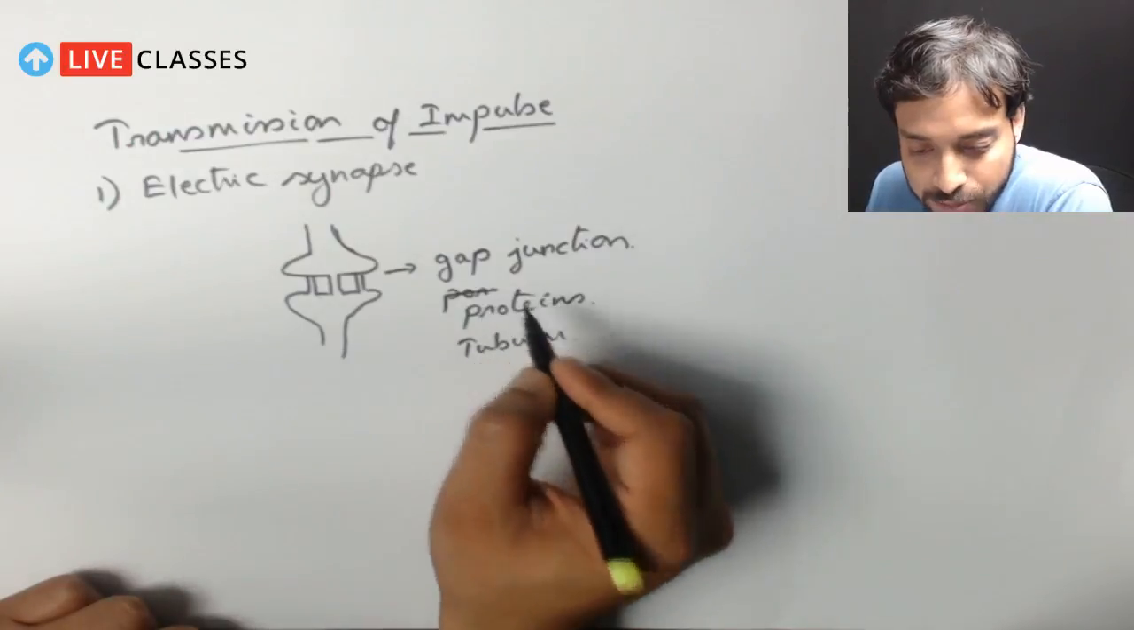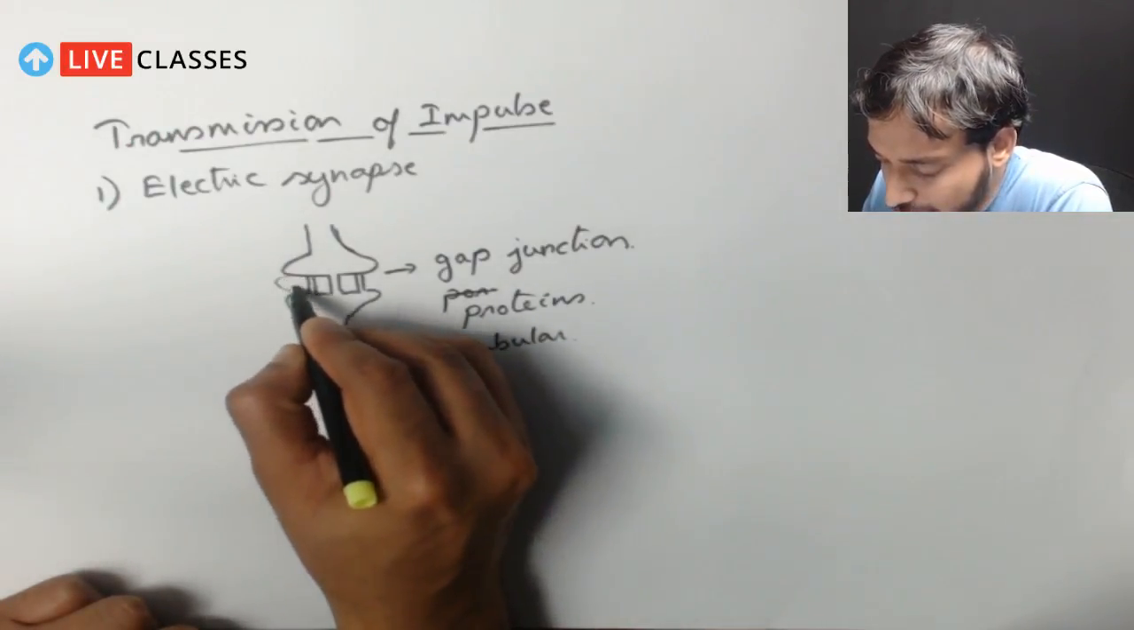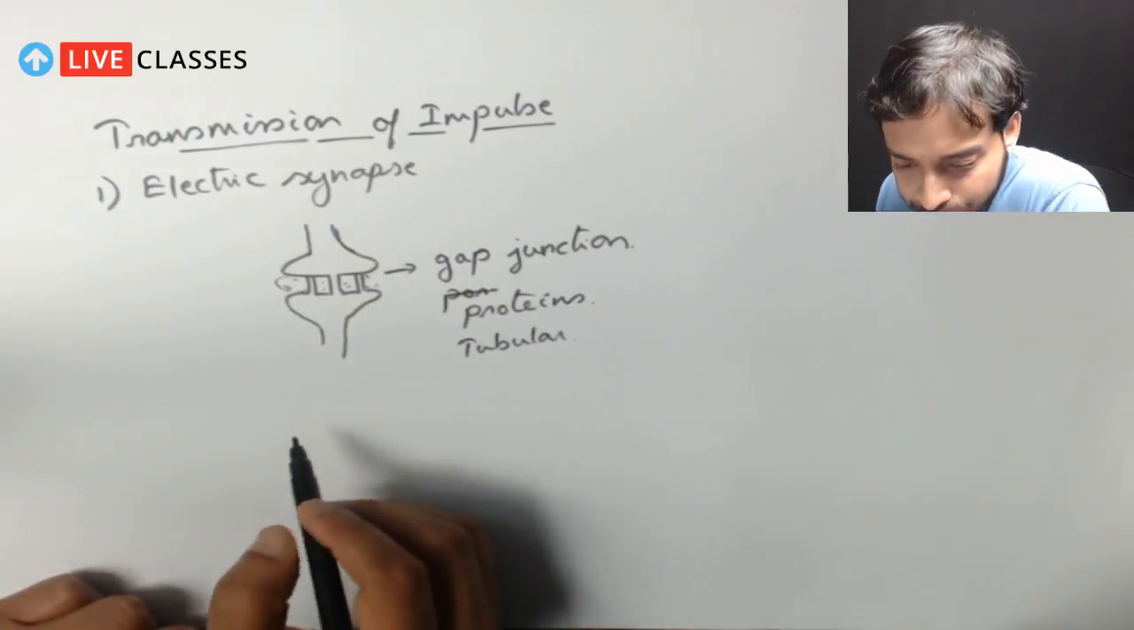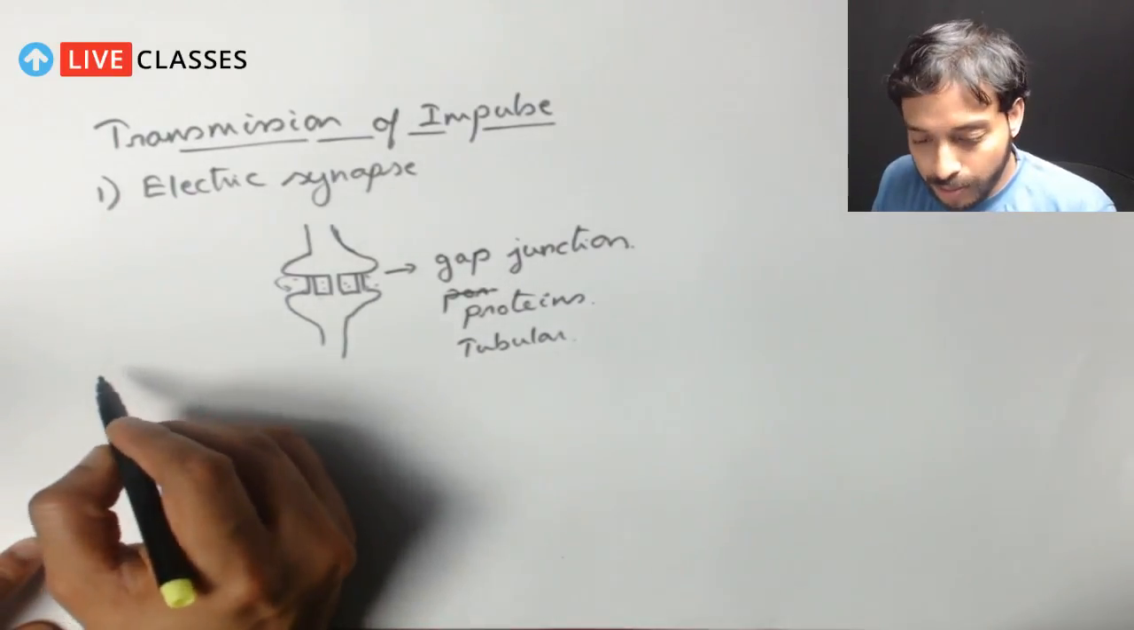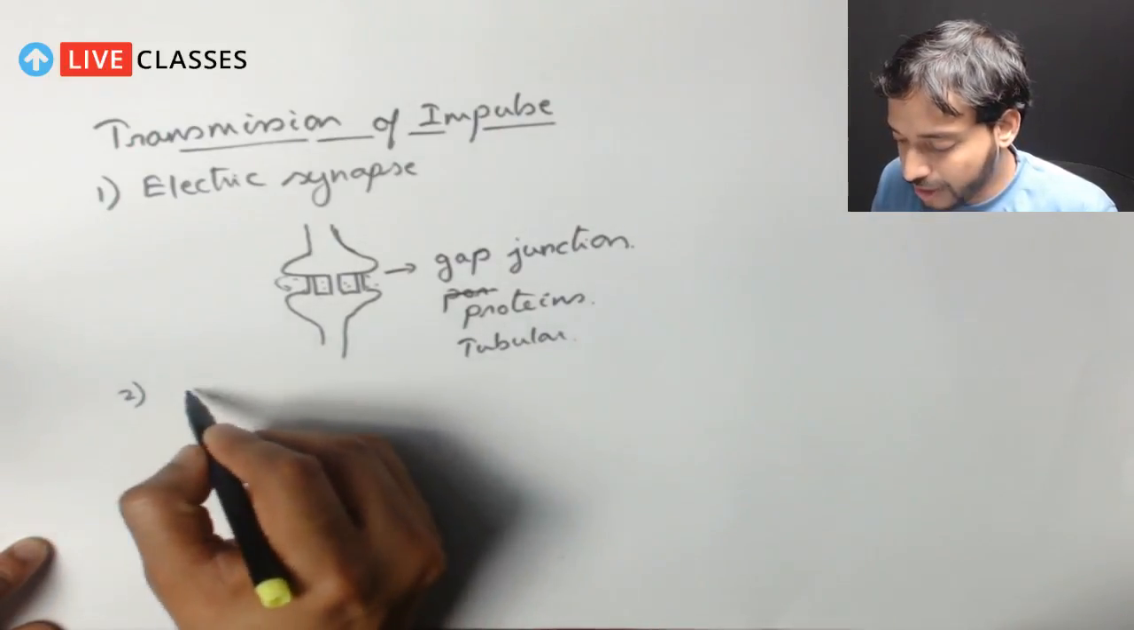So these are the gap junctions. This is the synaptic cleft. There are certain fluids present over here, and these are the proteins. Correct? Now, can we talk in detail about the second one, which is the chemical synapse?